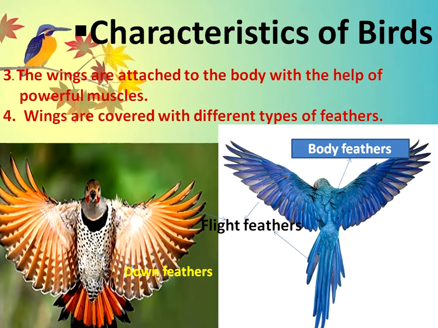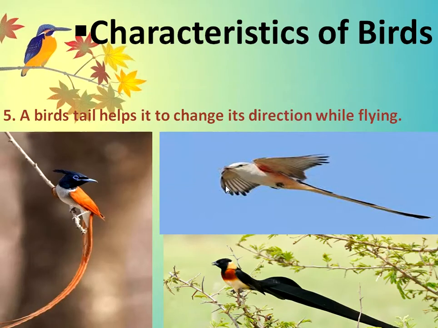The wings of the birds are attached to its body with the help of powerful muscles. These wings are covered with different types of feathers. There are 3 different types of feathers: flight feathers, which help them in flying; body feathers, which provide shape to their body; and down feathers, which keep their body warm. The last important characteristic is their tail. This tail helps the bird to change its direction while flying.